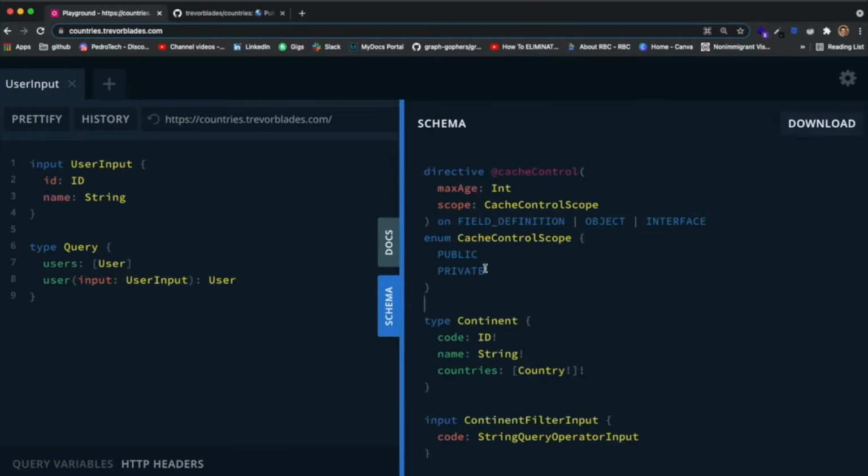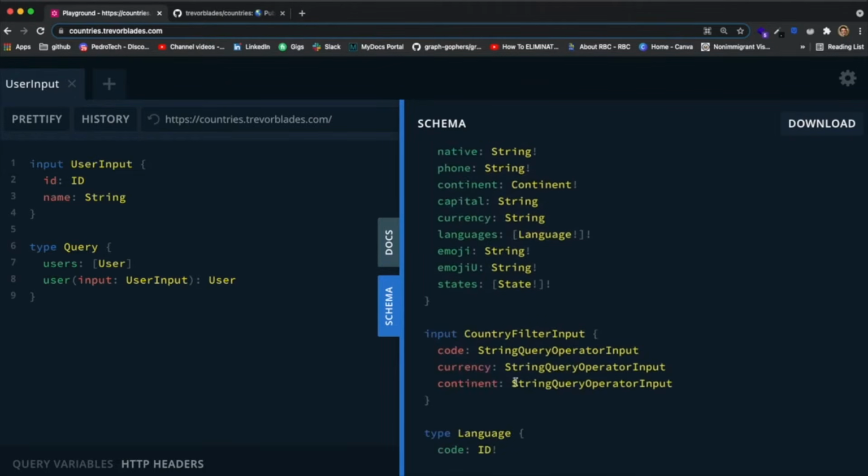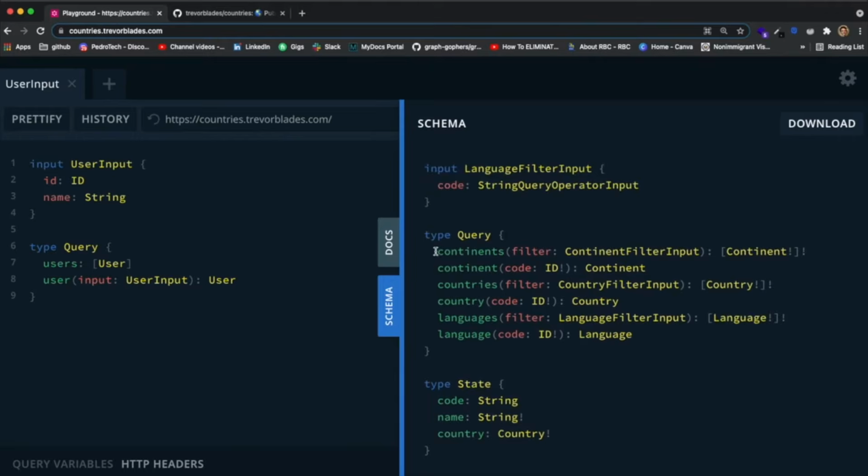So with that out of the way, let's take a look at this API. So as I mentioned over here, we have the following queries. We can query for continents, we can query for a specific continent, we can query for countries, and for languages. Let me try initially querying for a specific country. You can see that to make this query, you need to pass in a code, which is the ID of the country. So like for Brazil, it would be BR. For US, would be US. For other countries, they have their specific codes. You can just search on Google for a country code for a specific country. And from what I'm seeing, you just pass that code and it should return a country.